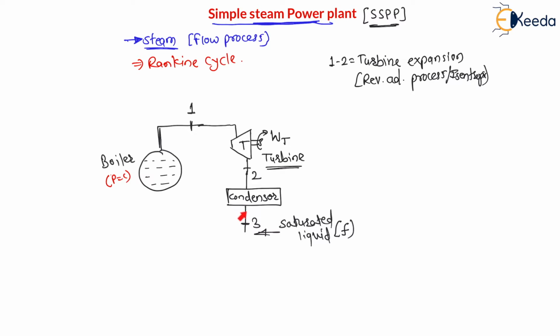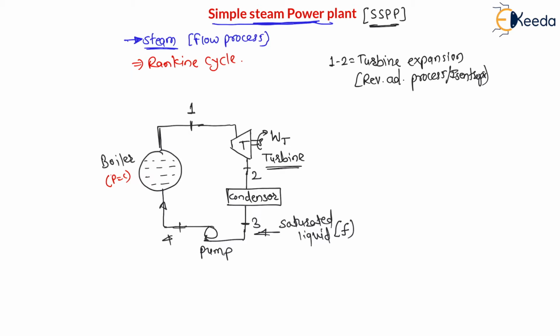Now as we have to supply this liquid to the boiler again, we need a pump here. To handle liquid we have a pump, therefore we will use a pump. Therefore 3 to 4 is pumping of this liquid, and again it is given back to the boiler, where from 4 to 1 at constant pressure heat is supplied, right?